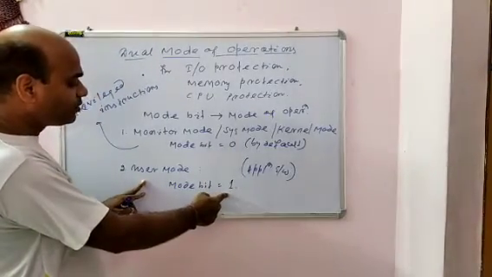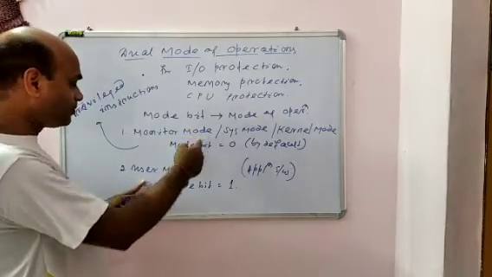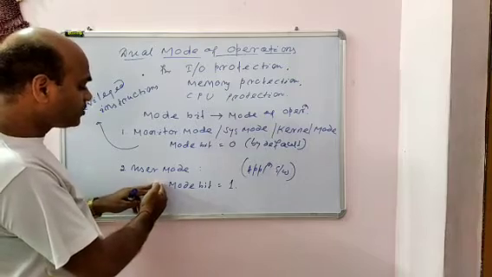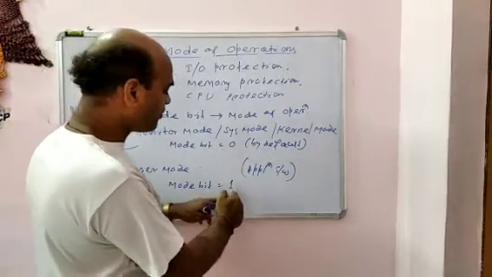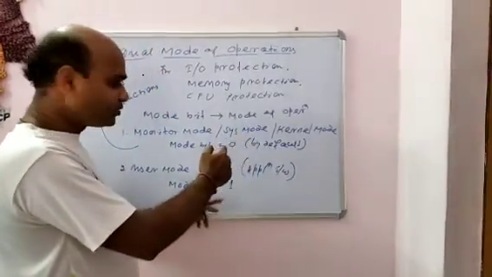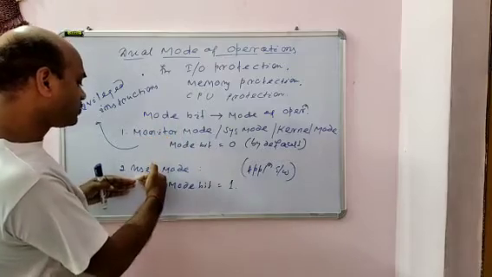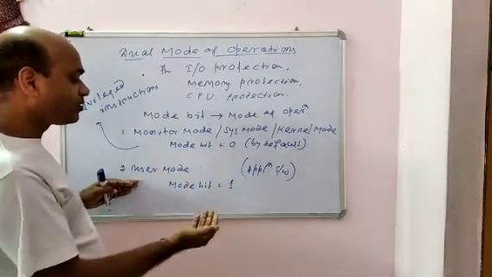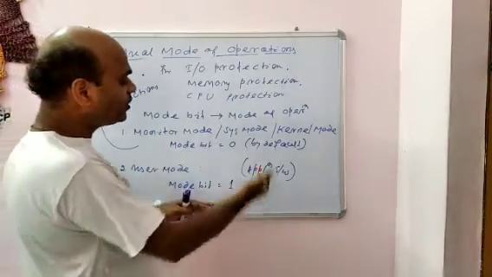And whenever we want to take an instruction from the system, the user mode must be converted to monitor mode, meaning the mode bit changes from 1 to 0. Okay. So to transfer from monitor mode to user mode, the mode bit goes from 0 to 1, and to transfer from user mode to monitor mode, the mode bit goes from 1 to 0.